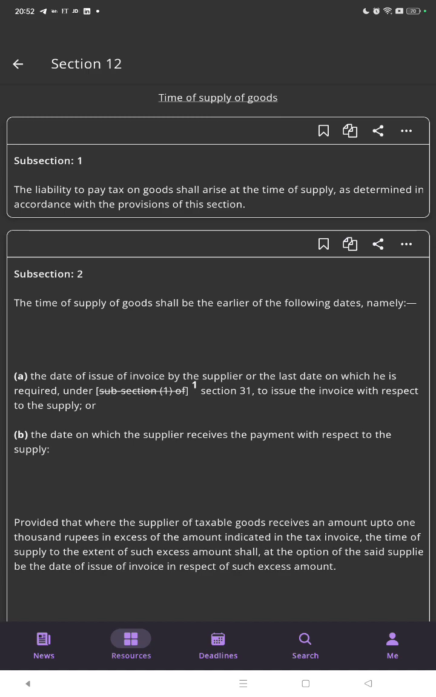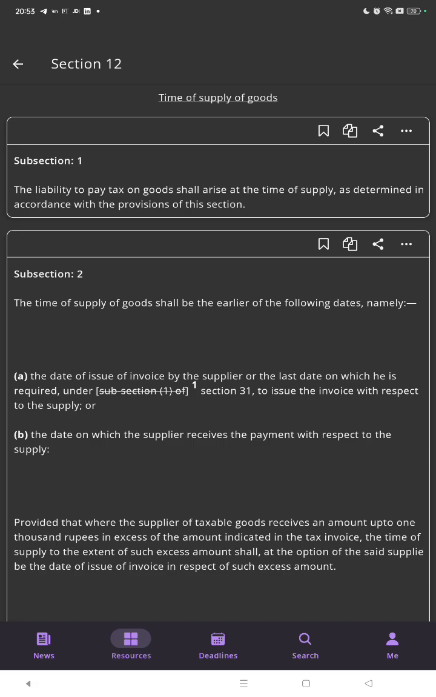Section 12, subsection 1: the liability to pay tax on the goods shall arise at the time of supply as determined in accordance with the provisions of this section. Subsection 2: the time of supply of goods shall be the earlier of the following dates, namely, A. The date of issue of invoice by the supplier or the last day on which he is required under Section 31 to issue invoice with respect to the supply, or B. the date on which the supplier receives the payment with respect to the supply,